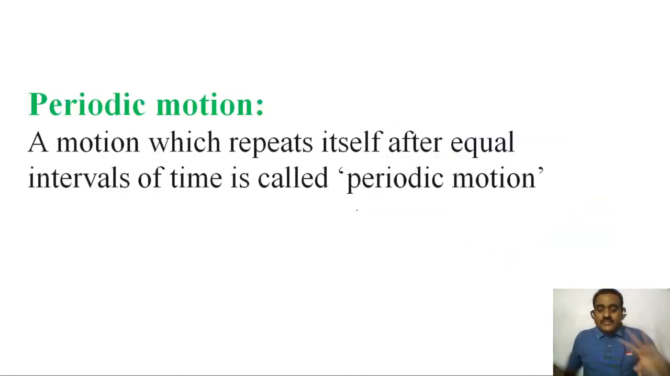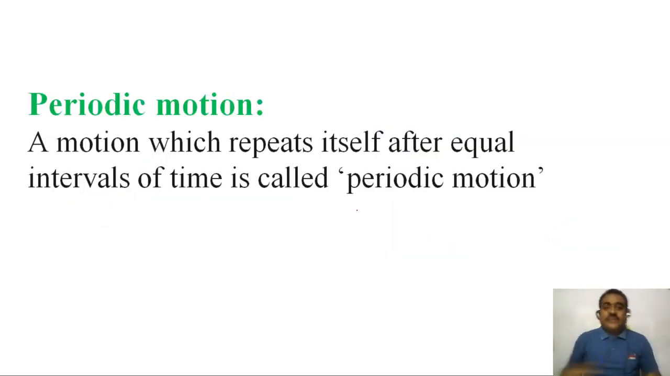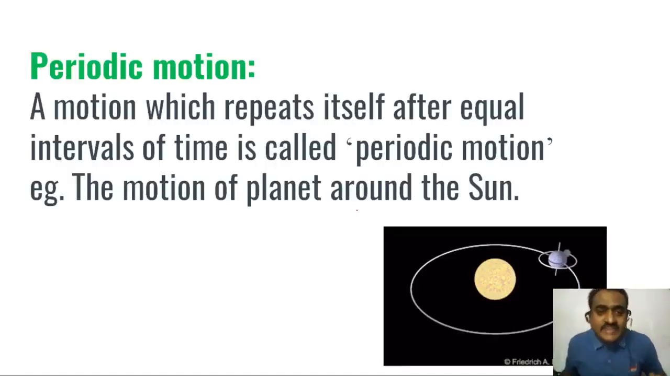What is periodic motion? We are seeing here a repeating and periodic disturbance, but what is periodic motion? A motion which repeats itself after equal intervals of time is called periodic motion. So what is the example of this periodic motion?